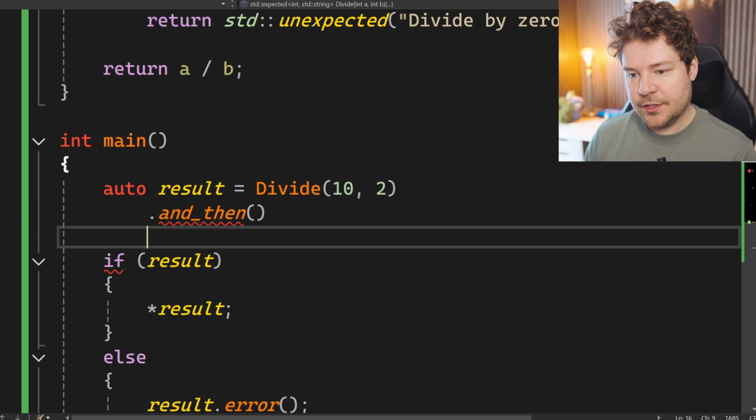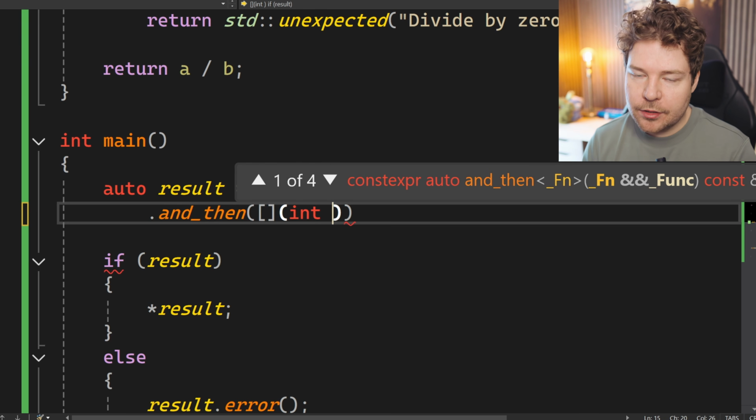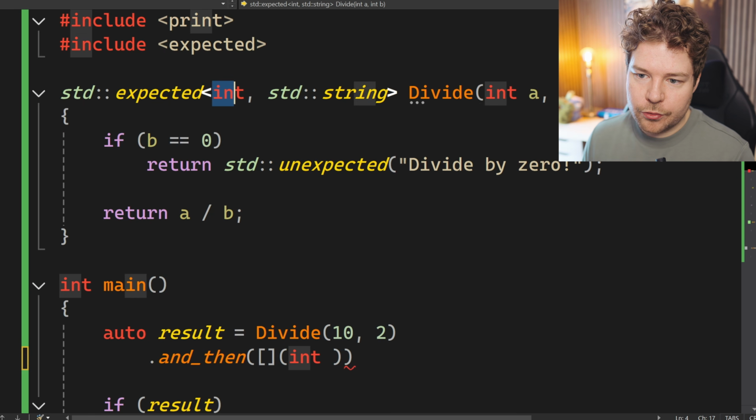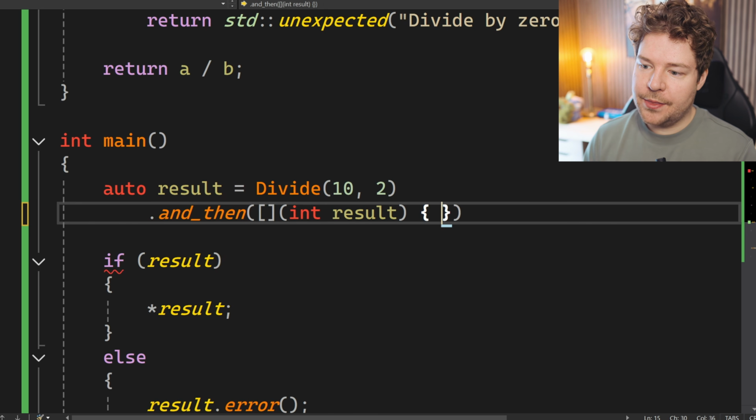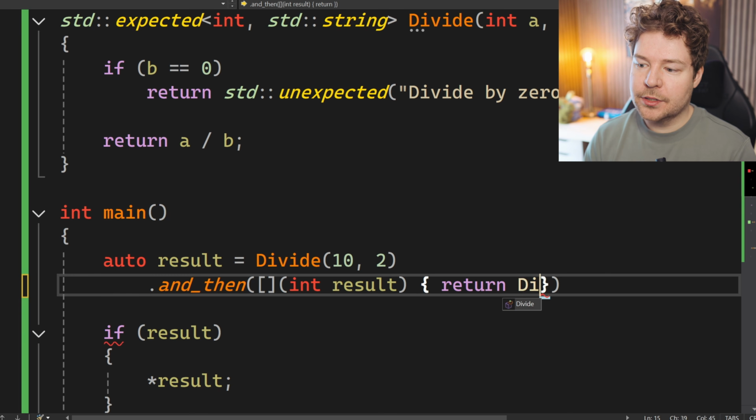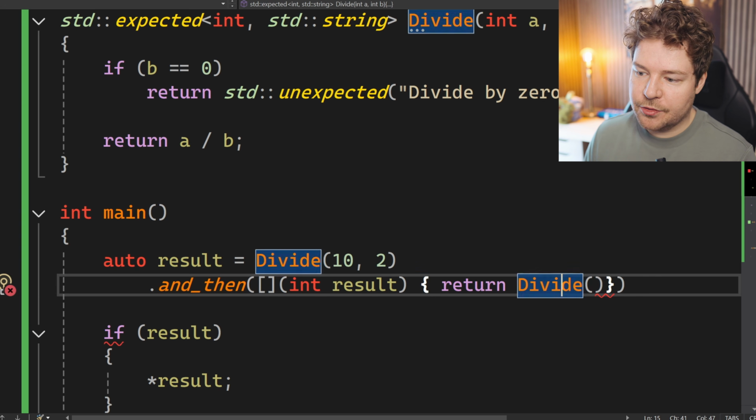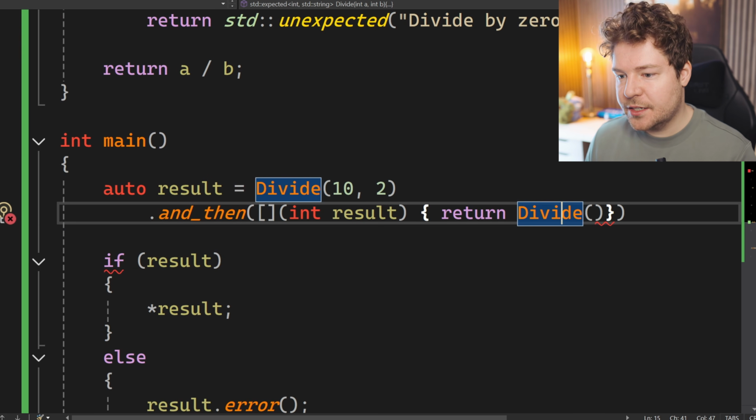I'll drop it down here so it's a little bit cleaner. This takes in a lambda, which takes in the result of this previous function, and specifically the true result, the successful result. So if we have our division result and then we want to, for example, divide again, now and then, note that this lambda has to actually return another expected function. There's another function called transform that doesn't, but this one does.